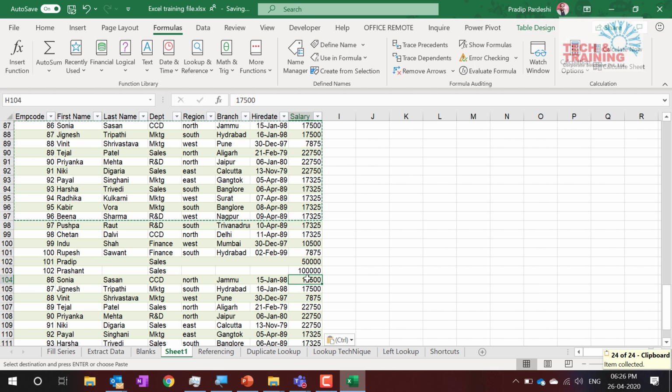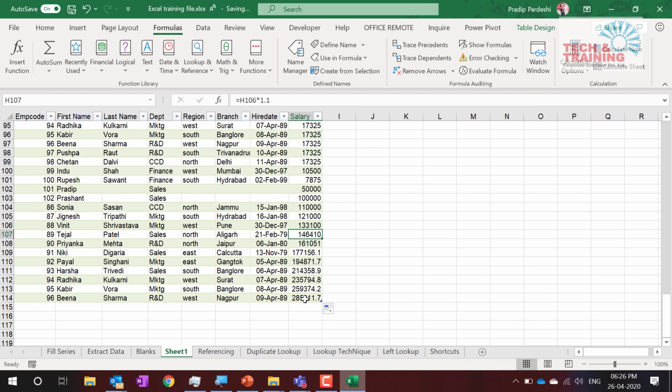Yeah. And now what I'm going to do is multiply it by 10%. So these values are now getting multiplied by 10%. The highest value that we have is 2,85,311. Yeah, that is the highest value. So what I did was randomly copy some values and paste them here.